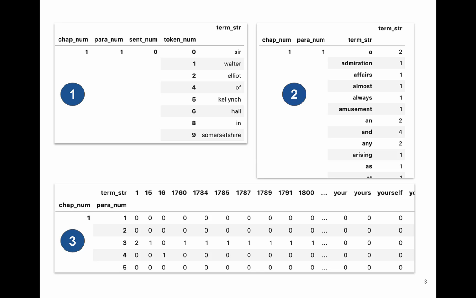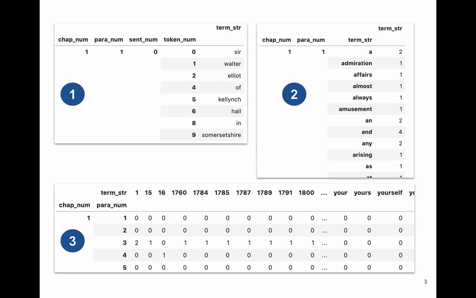Now, we can transform this into a bag of words by choosing the paragraph as the bag, and this is an important point to remember, that when we have an ordered hierarchy of contents index, we can choose any level to be our bag. We can choose the book to be the bag, we can choose the chapter, we can choose the paragraph, we can choose the sentence.